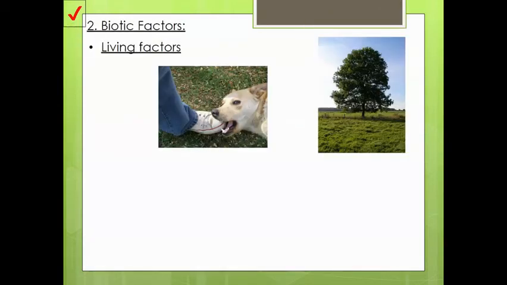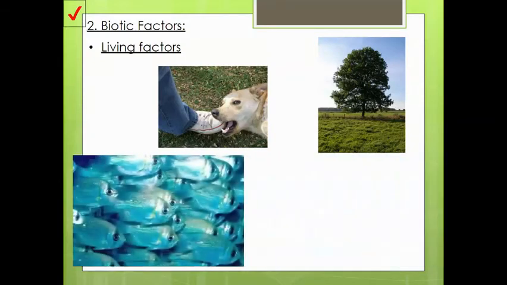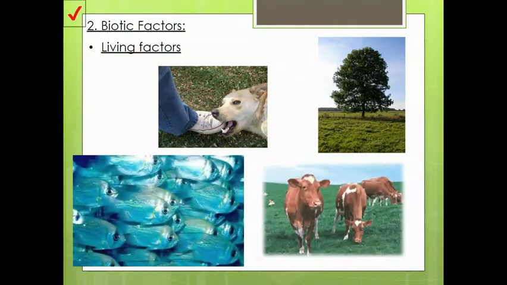The second type are biotic factors. If you look at the word biotic, you can see the word bio, and bio, simply put, means life. So biotic factors are living factors. Just some examples here: we have people, we have dogs, cats, animals of any variety, as well as, this is an often overlooked part, plants. Yes, plants are indeed living factors.